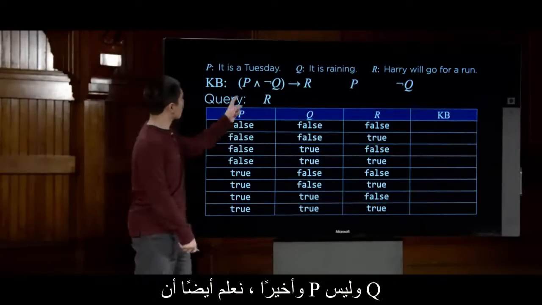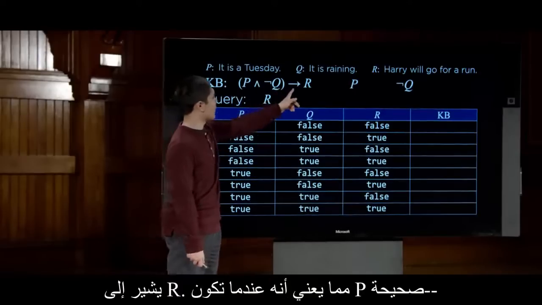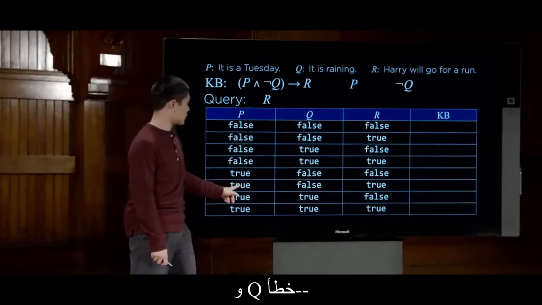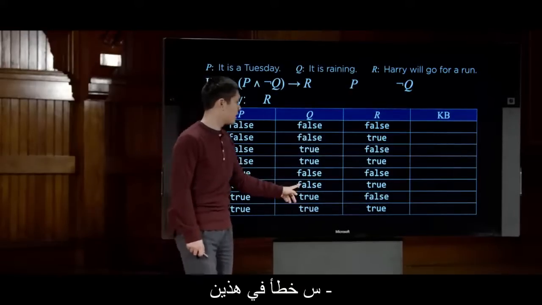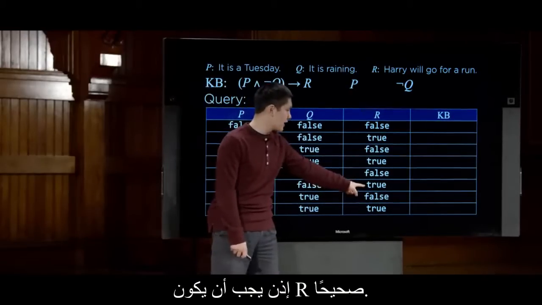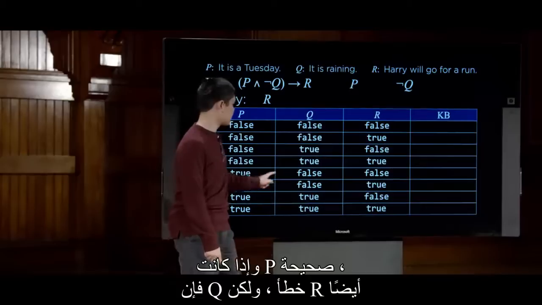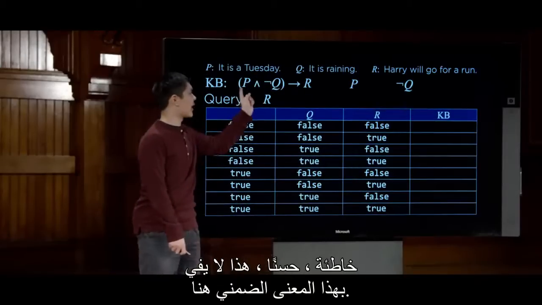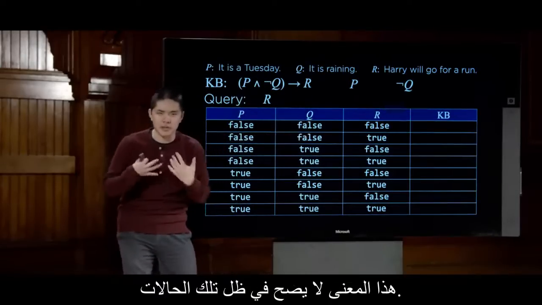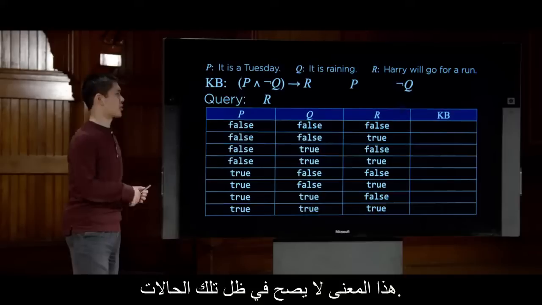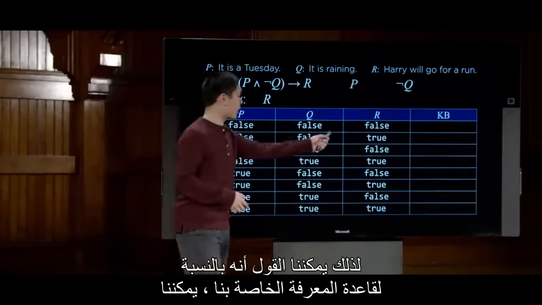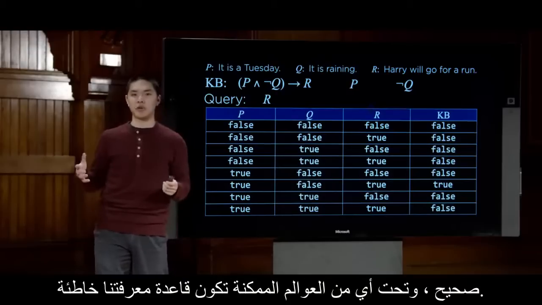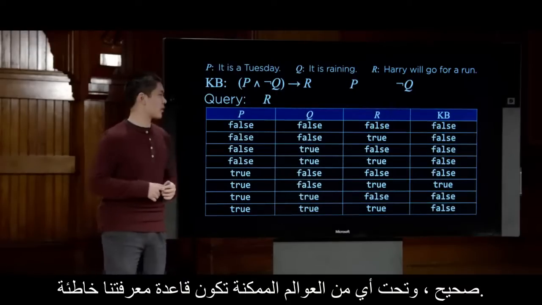And finally, we also know that P and not Q implies R, which means that when P is true, where P is true here, and Q is false in these two, then R must be true. And if ever P is true, Q is false, but R is also false, well, that doesn't satisfy this implication here. That implication does not hold true under those situations. So we could say that for our knowledge base, we can conclude under which of these possible worlds is our knowledge base true, and under which of the possible worlds is our knowledge base false.